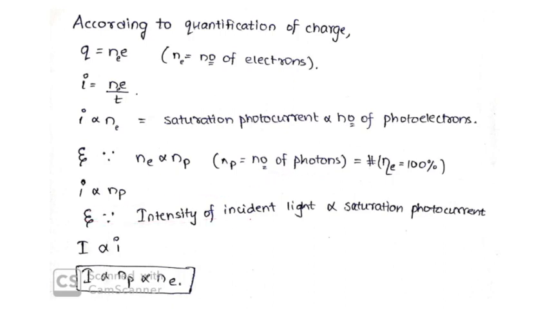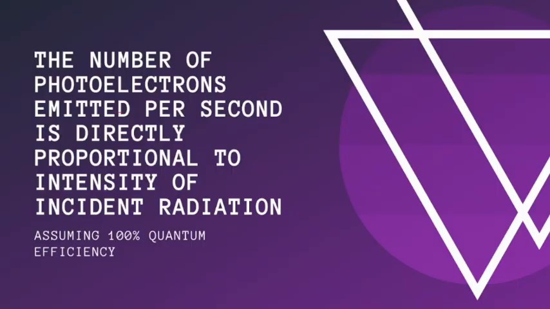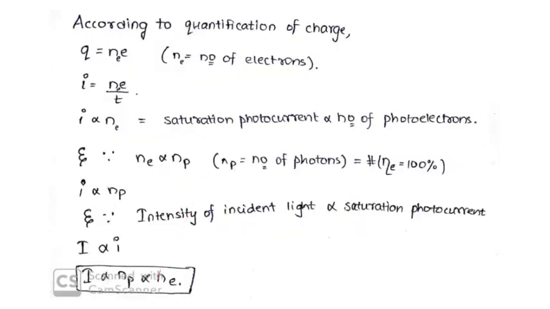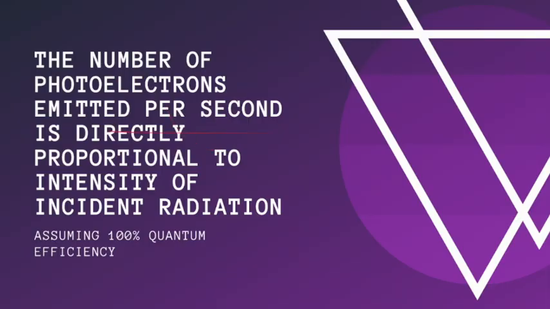And since intensity of incident light is proportional to saturation photocurrent, as we have seen in the effect of intensity of incident light in the observations of Lenard, the intensity is proportional to saturation photocurrent. Therefore intensity of incident light is proportional to the number of photons, or directly proportional to the number of electrons. So the number of photoelectrons emitted per second, taking Ne by t, is directly proportional to the intensity of the incident radiation.